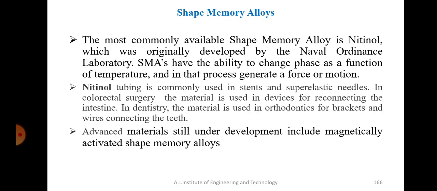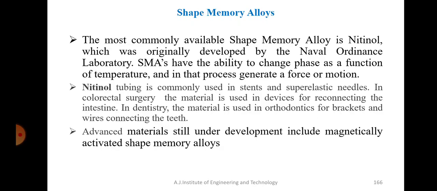It is used in stents and in super elastic needles in surgeries, and in devices for reconnecting the intestine. In dentistry, the material is used in orthodontics for brackets and wires connecting the teeth. Usually nitinol wires are used there.